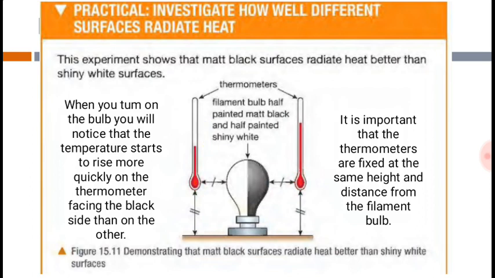So this means that this black matte surface, or black painted area, radiates heat much faster than the shiny surface, and that is why this thermometer shoots up and shows the temperature. So this is a very good example, a very good investigation method to show this concept of radiators and reflectors.